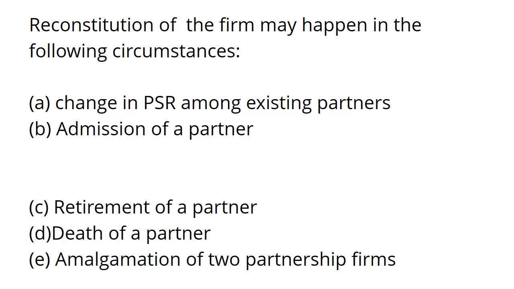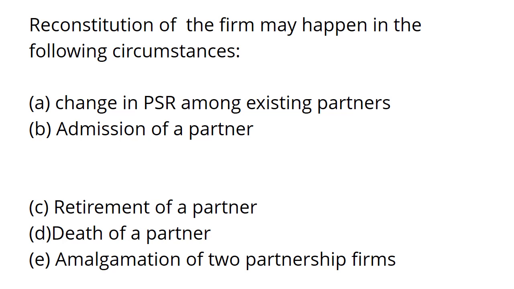Reconstitution of the firm may happen in the following circumstances. These are the conditions that can be the reason for reconstitution of the partnership firm. Point A, change in profit sharing ratio among existing partners. It means the partners are the same. If A, B, C were partners before, even now they are A, B, C. If 4 partners were before, even now they are 4 partners.